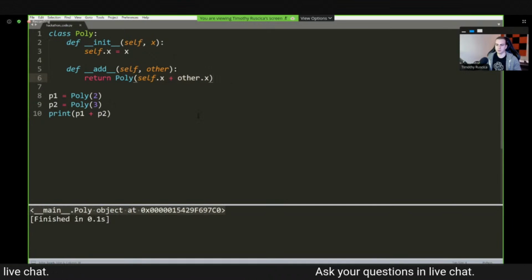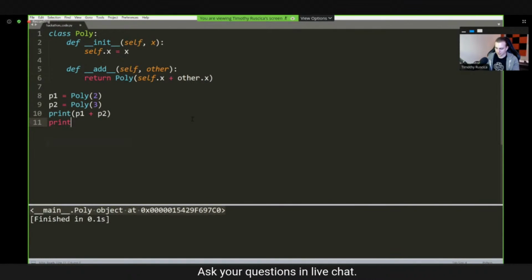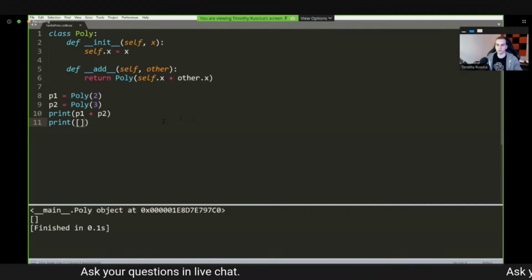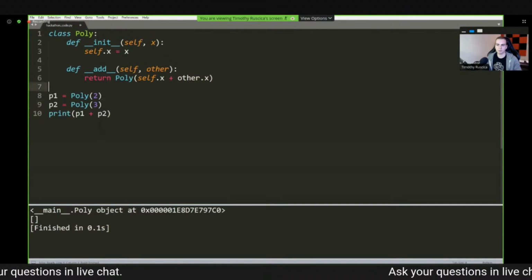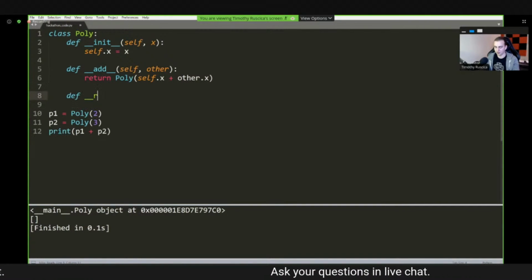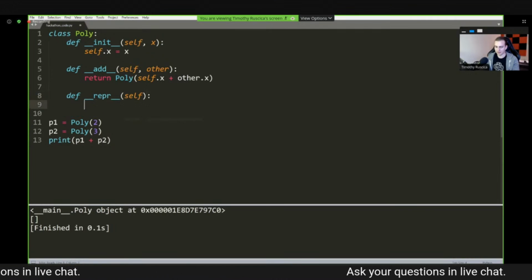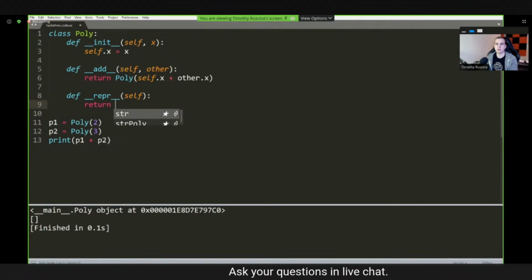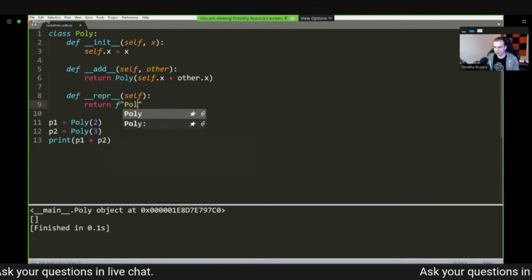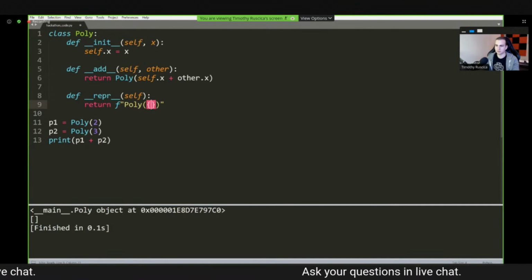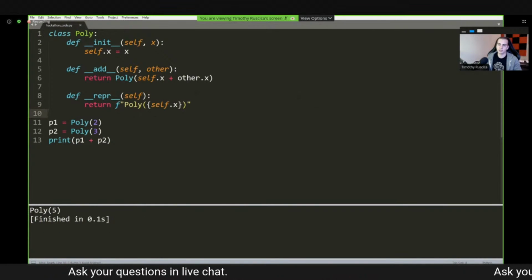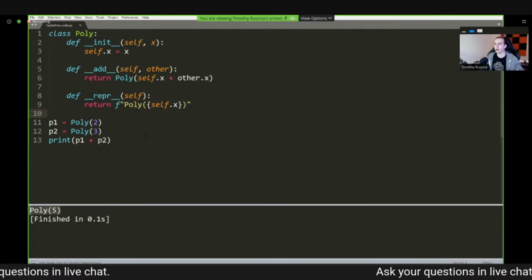So how do I fix that? Because when I print out a list, it doesn't give me all that gibberish saying it's some object. It gives me the list. Well, there's a method for that as well. This is called the repr method. I can define __repr__, which stands for internal representation. I can put self, and then here I can return the string representation of this object. So I can make an f-string with Poly and then, inside of here, put self.x. Now, watch the magic. When I run this, we get Poly 5 rather than that random gibberish.